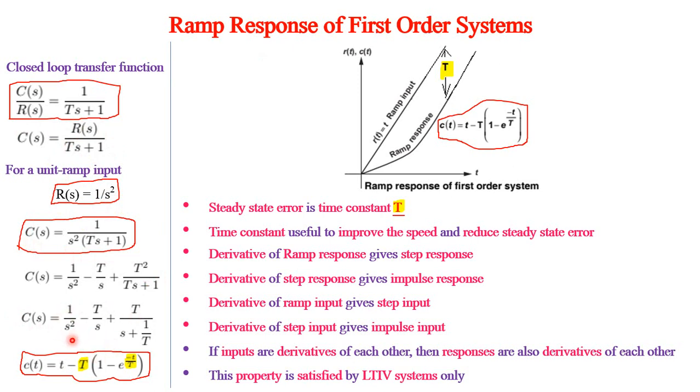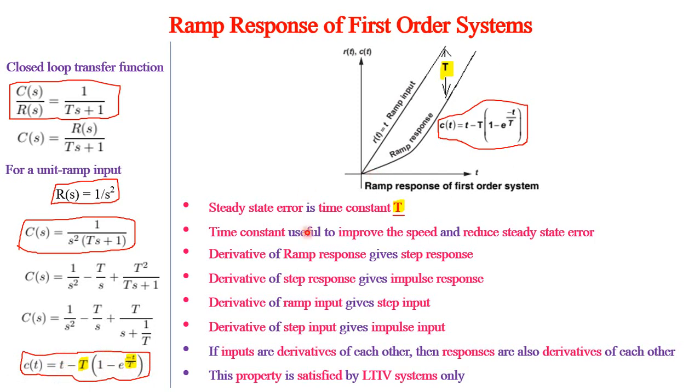So the inverse Laplace transformation of 1 by s square is t. This minus T by s is minus T. This T by s plus 1 by T is minus T into e to the power minus t by T, because 1 by s plus a means inverse Laplace transformation is e power minus a t. So c of t finally becomes t minus capital T into 1 minus e to the power minus t by T. So here again minus t by T is the exponential term.